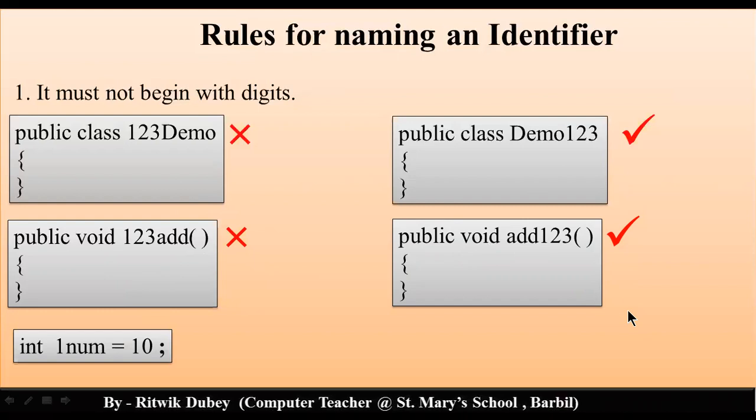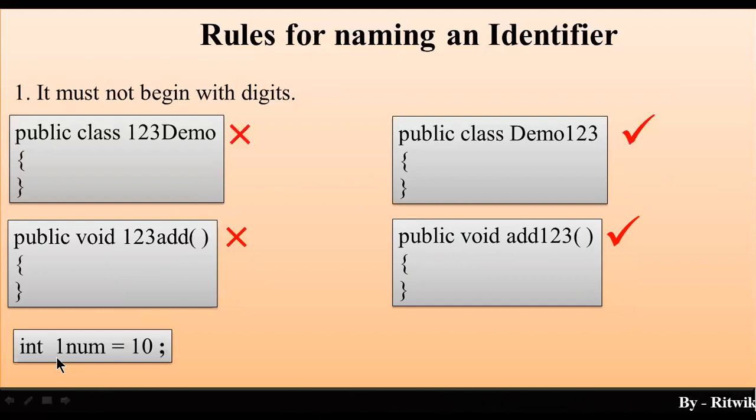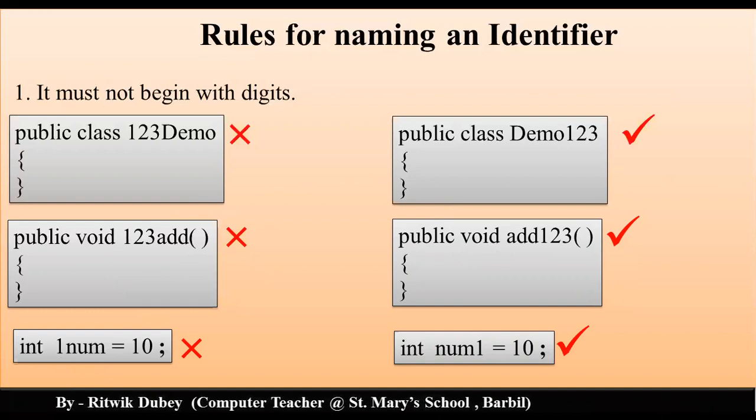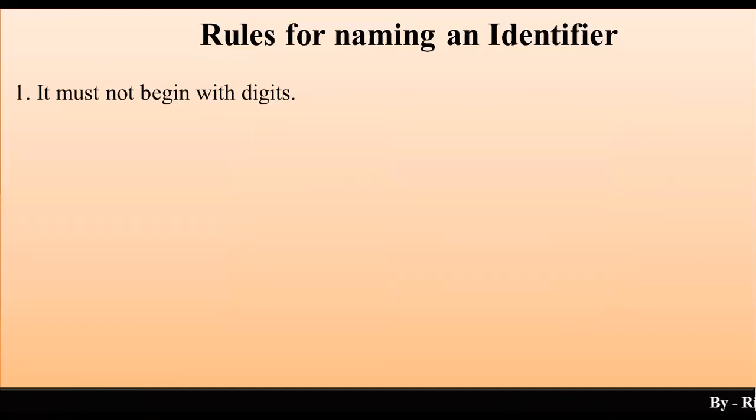Now, if we talk about a variable name, here you can see the variable name is 1num. It is not allowed. Yes, you can write num1. int num1 = 10 is allowed. So this is correct. Clear?